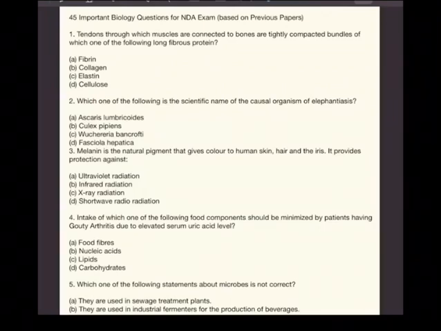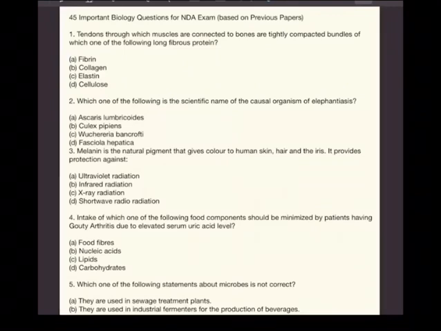And today we are going to discuss important biology questions that have been asked in previous question papers in previous years in UPSC NDA exam. And you have been asking me the right answers for all this, and I have been asking you also to try yourself. Now today let's answer one by one.